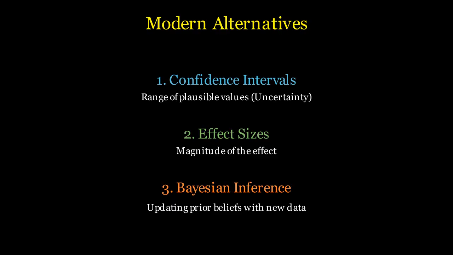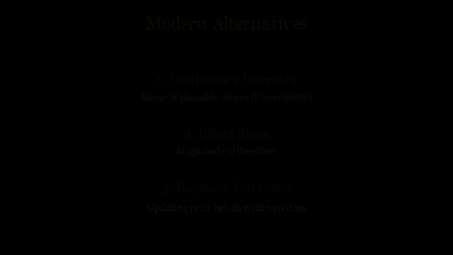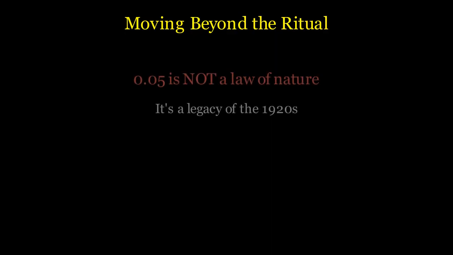Instead of a binary yes-no, modern econometrics is moving toward looking at confidence intervals, effect sizes, and Bayesian inference. A confidence interval gives us a range of plausible values, showing the uncertainty of our estimate. Bayesian statistics allows us to update our prior beliefs with new data, rather than starting from scratch with a null that we often already suspect is false.